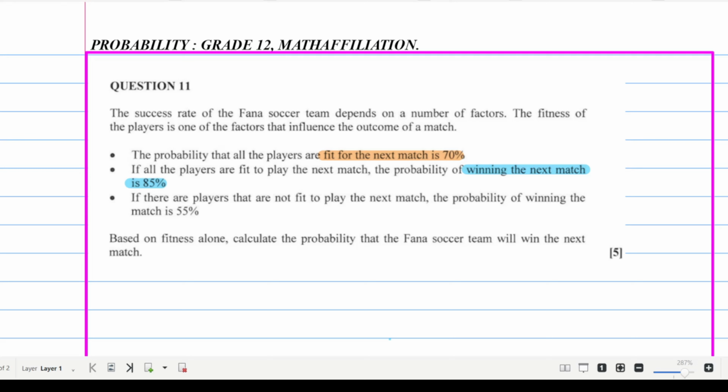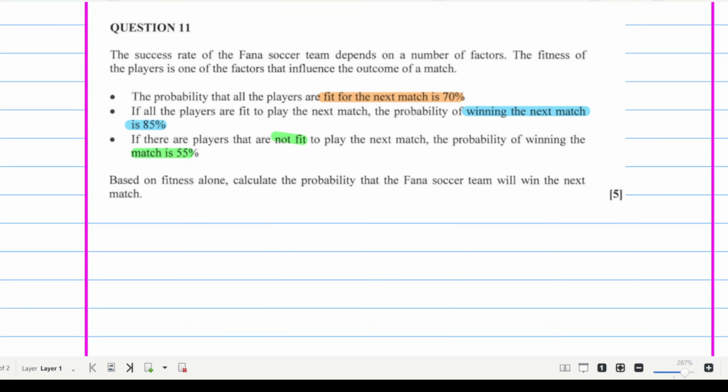If there are players that are not fit to play the next match, the probability of winning the match is 55%.